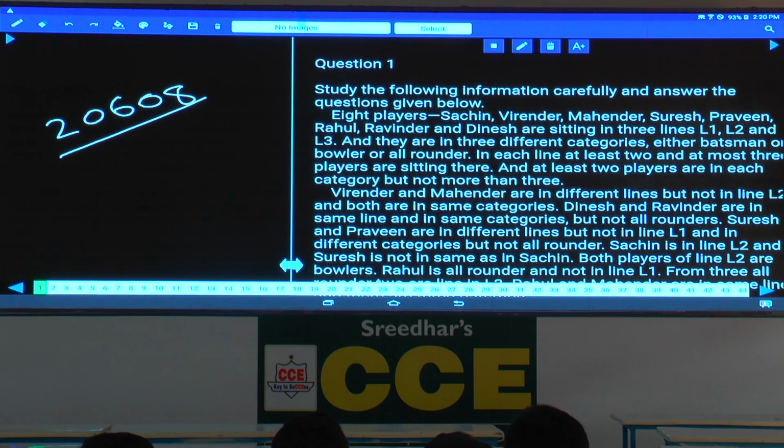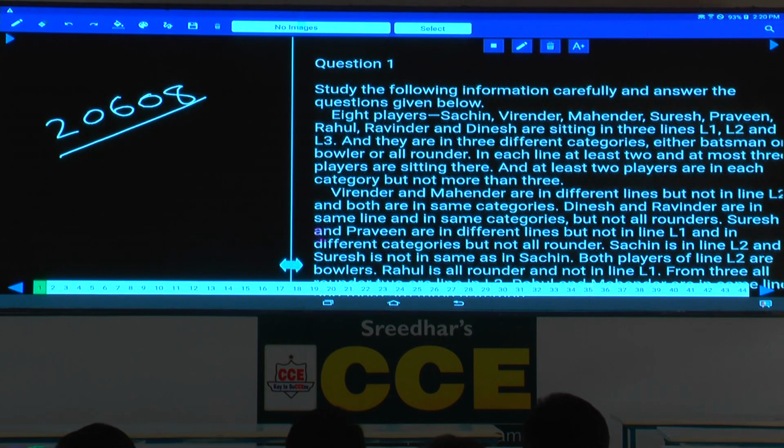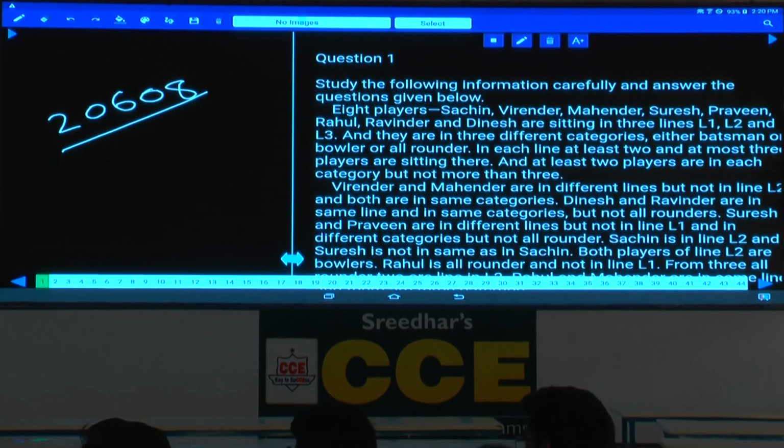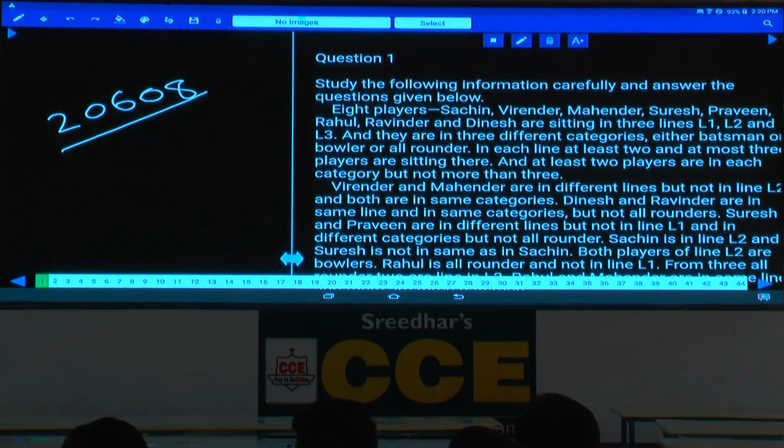8 players are there, isn't it? These 8 different players are sitting in 3 different lines, L1, L2, L3, only 3 lines are there. 8 persons, 3 lines, which implies that in each line more than 1 person is seated. Hence it comes under common parameter.